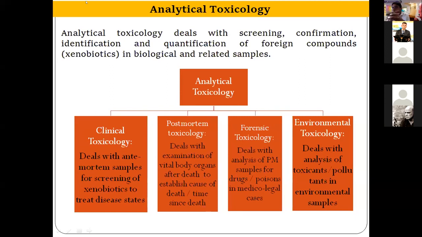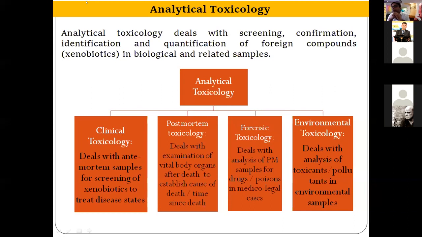Along with them, biofluid samples like blood, urine, vitreous humor, bile, and cerebrospinal fluid can also be collected, depending upon availability, because in most cases urine samples are not available. As a general practice, blood samples are sent for analysis, and vitreous humor samples are very rare. Nobody sends them for examination. However, they contain very important information about chronic and acute poisoning.